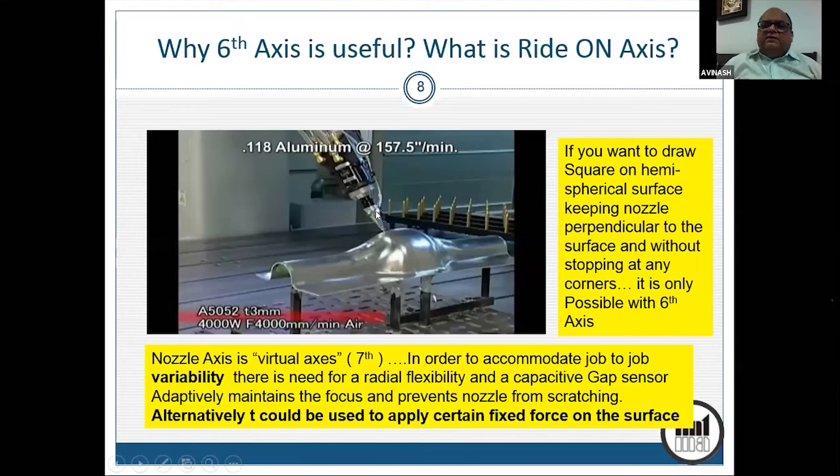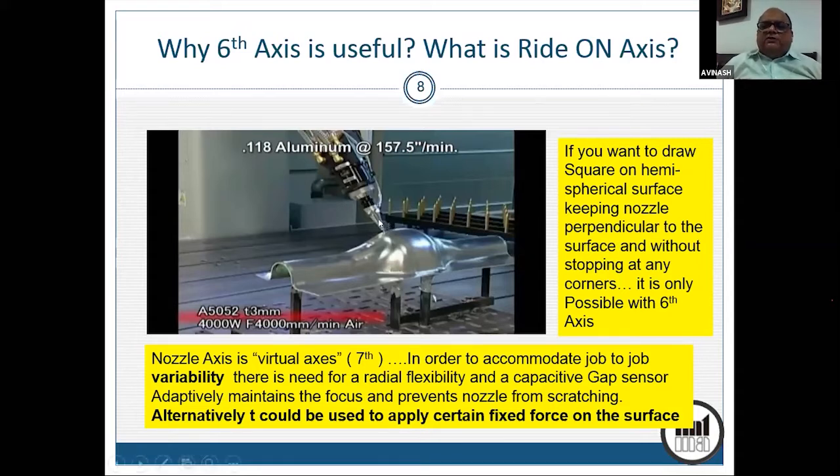So along the tool axis, that is along the axis of the nozzle, you have a tiny axis which is self-adapting, and you have in the nozzle a capacitive gap sensor which maintains a designated gap with respect to the top of the surface. So if there is a job to job variability of 1 mm, 2 mm, this is able to absorb it while drawing the trajectory. Okay. So that makes it possible to use robot and robotic automation for jobs which do not have a great accuracy. So this is the concept of the ride-on axis.